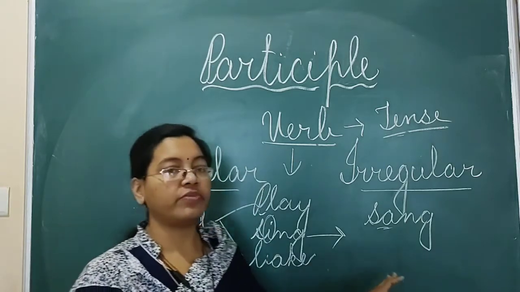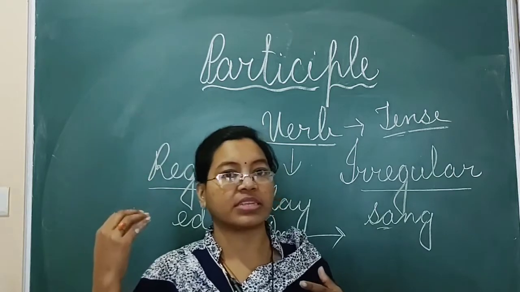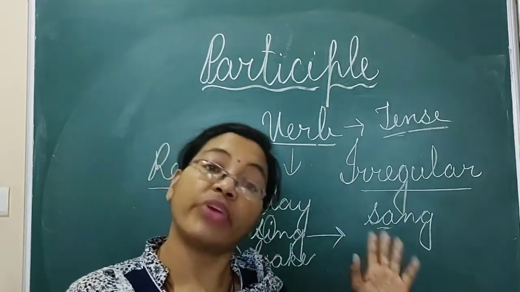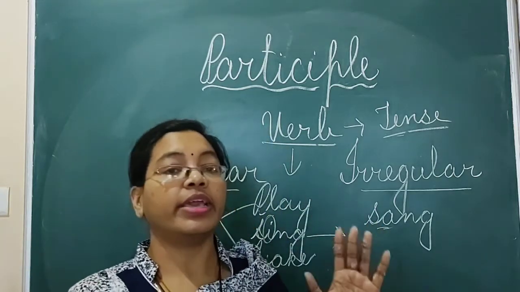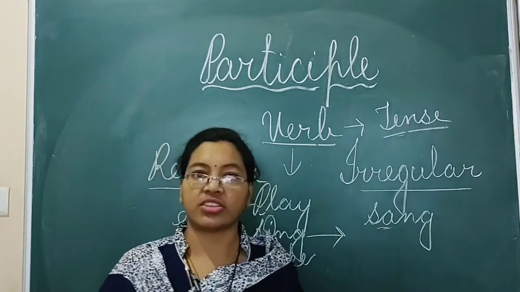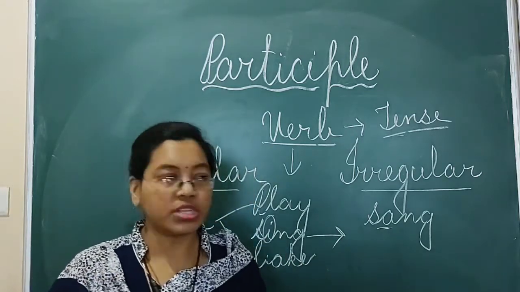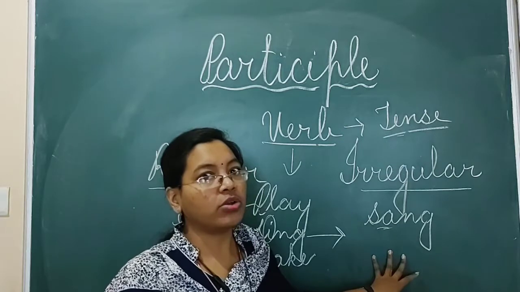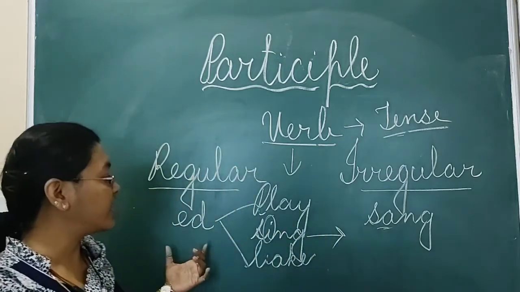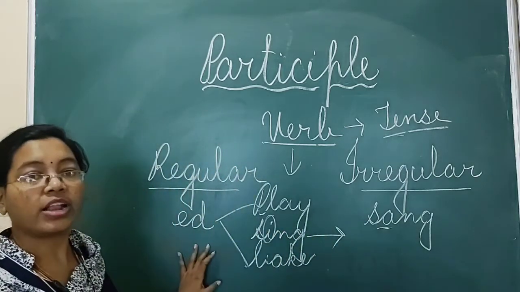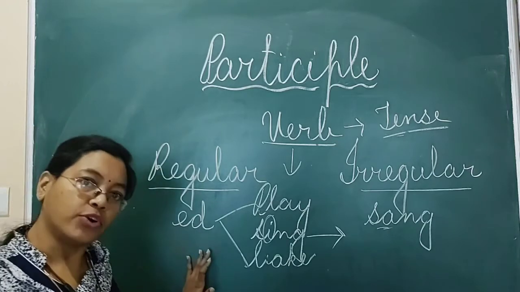Go, when we are changing the word to the past, go will change into went. Here you see the word is totally changed. So such type of words will come under your irregular verbs, and the words which are changed with ed form are called regular verbs.